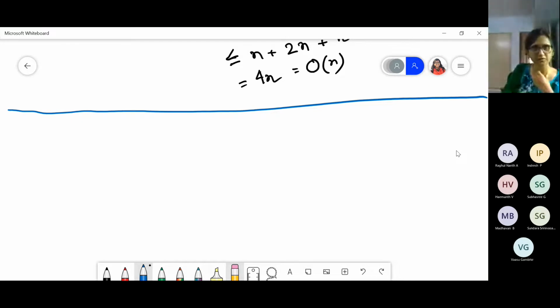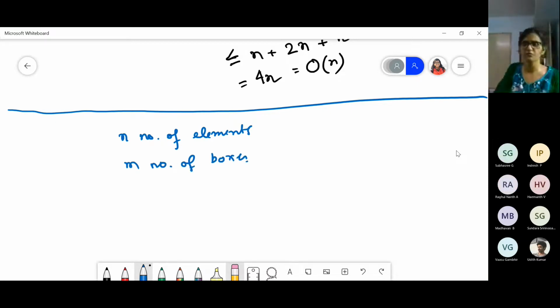It is like if you have n number of elements and m number of boxes, then how many ways can you fill it such that no two elements are put in the same box, and what is the limit such that if n is more than that, it is guaranteed that at least some of the boxes will have more than one element.